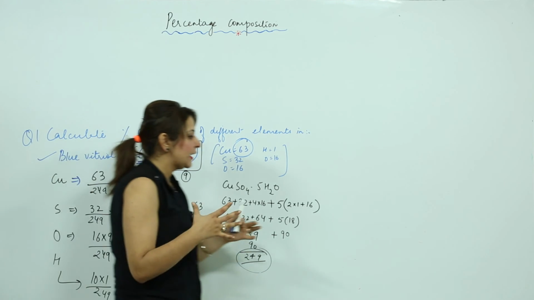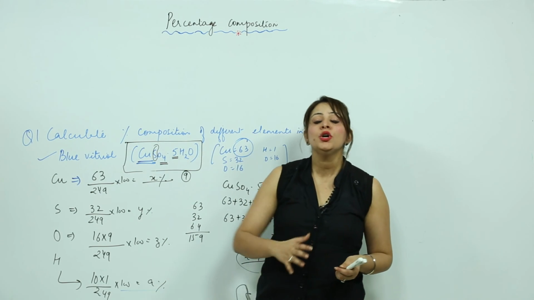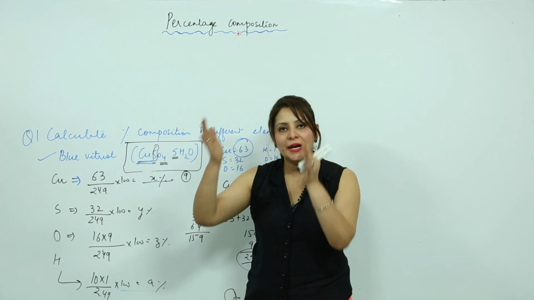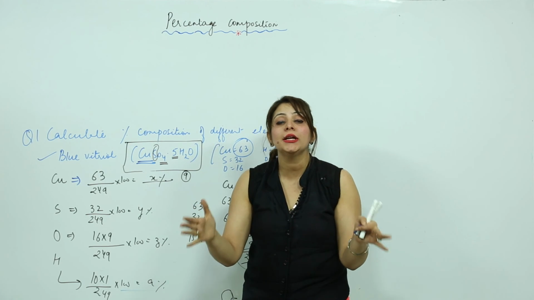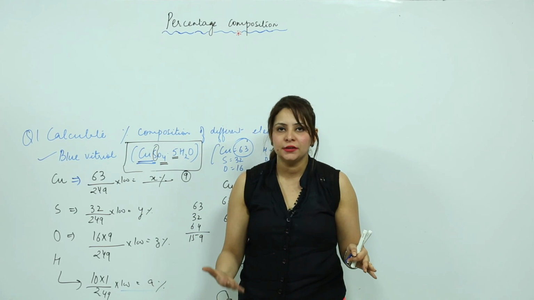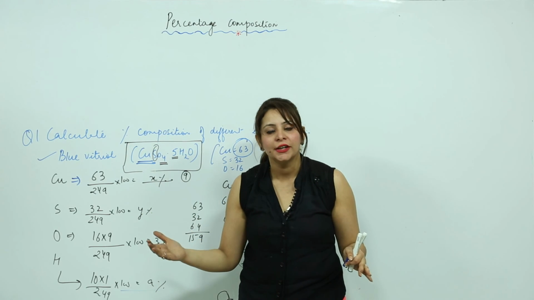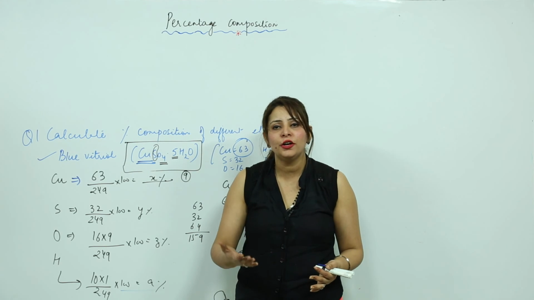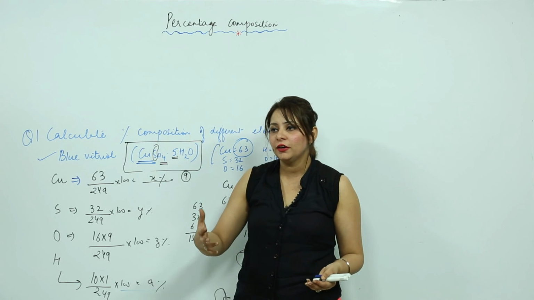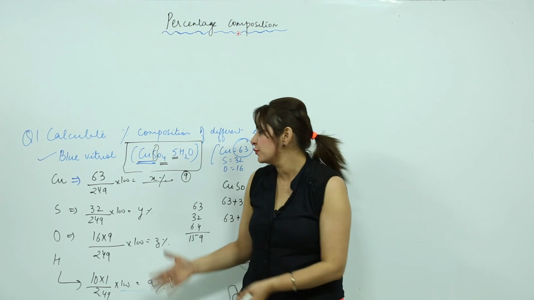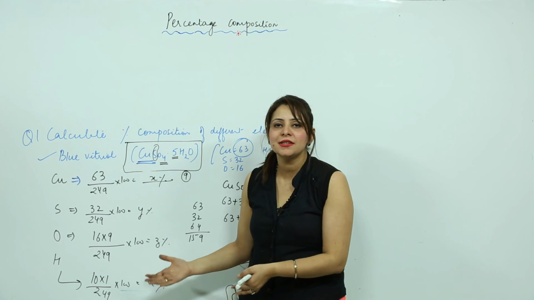As a whole, I just want to convey that if you need to find the percentage of any substance, just write its mass on the top, divided by the total mass of the sample from which you need to calculate, and multiply it by 100, right? Sorry, multiply it with the 100. This is how you calculate the percentage, as you do in your daily life, or to look for the percentage of your friend or somebody else. Likewise you have to do it this way. It is not a big task, just a simple method.